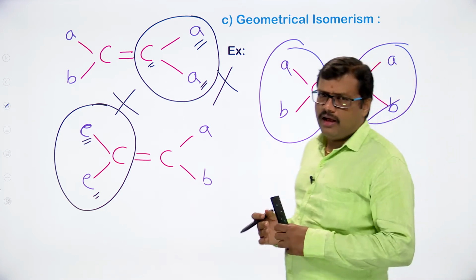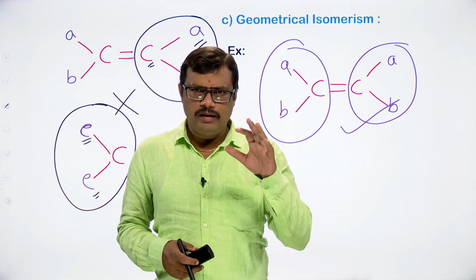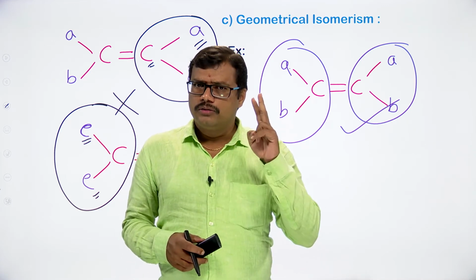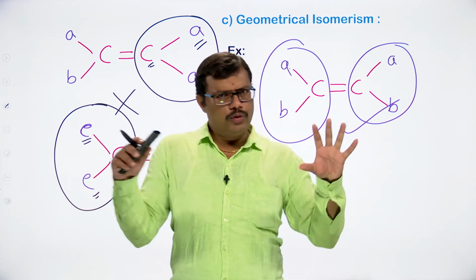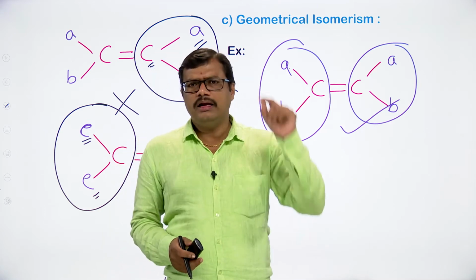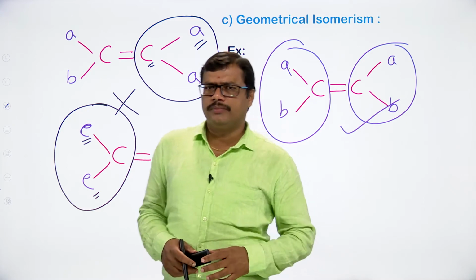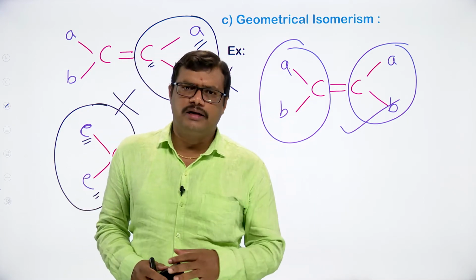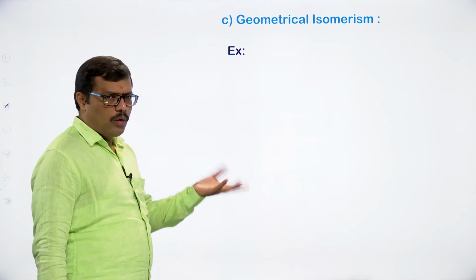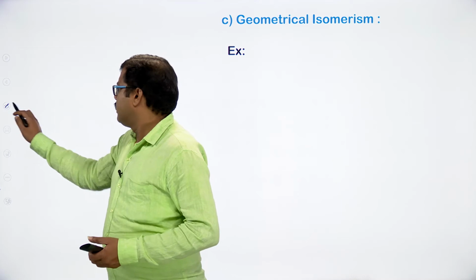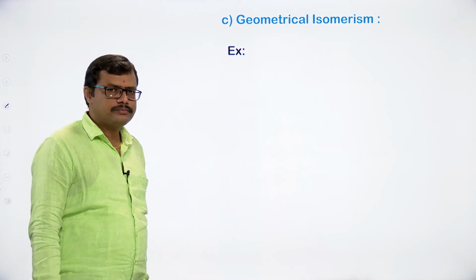So for a compound to exhibit geometrical isomerism, the doubly bonded carbon atom should contain two different groups. Both the doubly bonded carbon atoms should contain different groups. Then only we can expect the geometrical isomerism, the cis and trans isomerism. Yeah, this is the condition that we require. By knowing the condition, now let us move on to the examples of the compounds which are exhibiting geometrical isomerism.